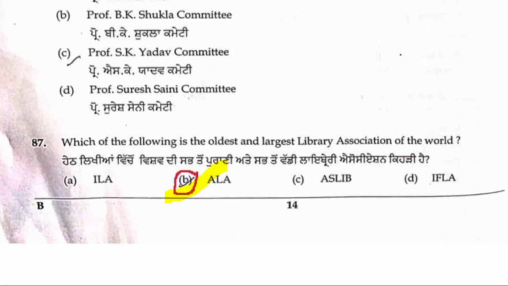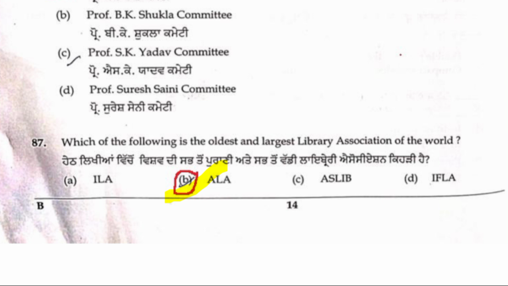87th question: which of the following is the oldest and largest library association of the world? Everyone knows, oldest and largest means American Library Association, ALA. So 87 B is the right answer. Based on the options, we explain some more points. ASLIB, Association of Special Libraries and Information Bureaux, was formed in 1924. IFLA, International Federation of Library Associations and Institutions, was formed in 1927. ALA, the American Library Association, 1876.